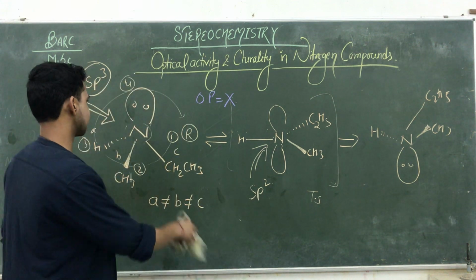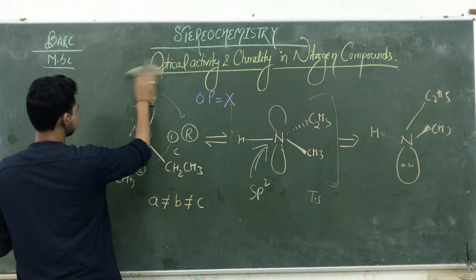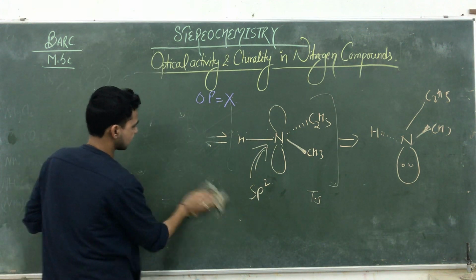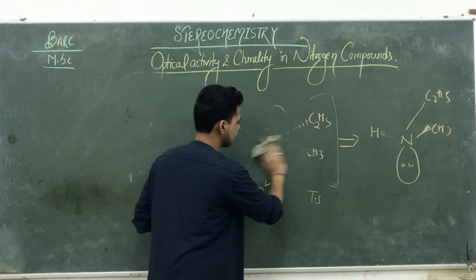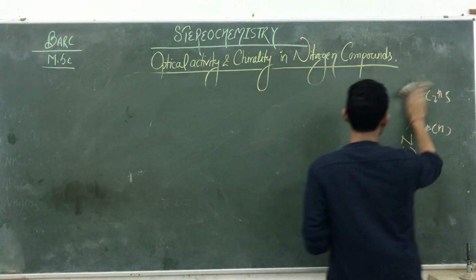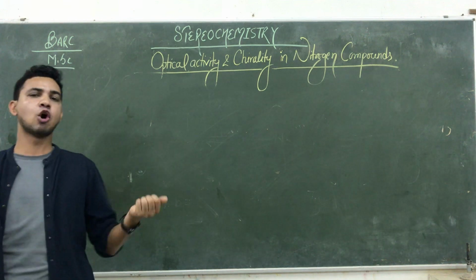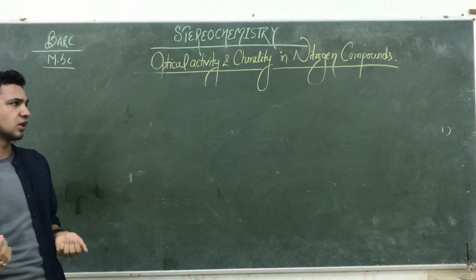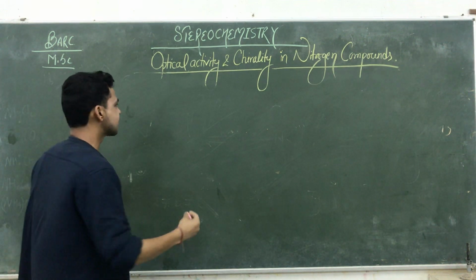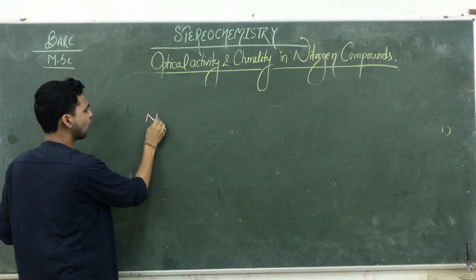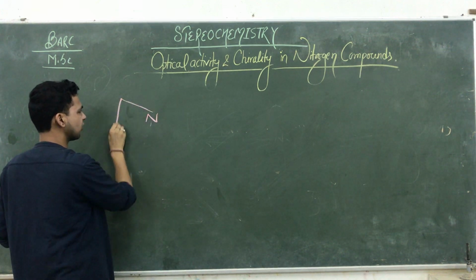They have different cases. तो आपके different cases हैं जिसमें हम इसकी flipping की study करेंगे और देखेंगे कि कैसे इसकी flipping को restrict करके इसमें optical activity generate करी जाती है. The nitrogen compound is not only available in an open form. The nitrogen compounds are also available in cyclic form. In the cyclic form also they are showing similar kinds of properties.